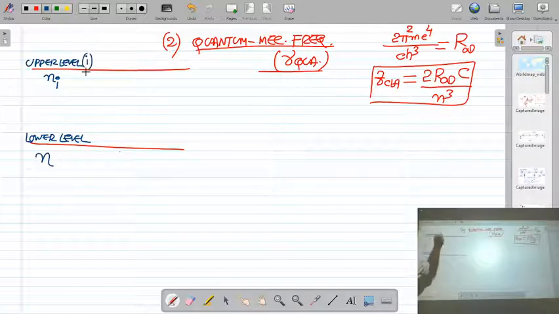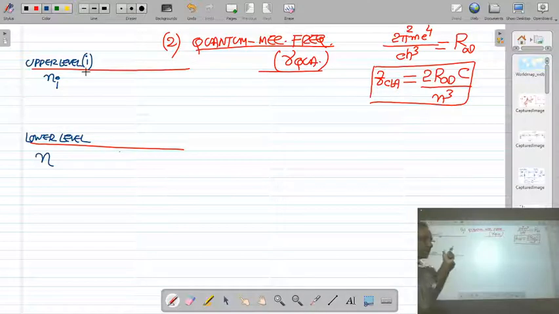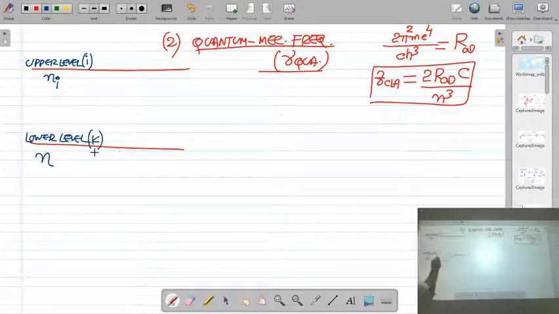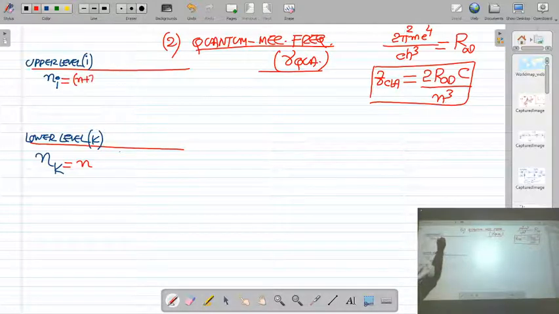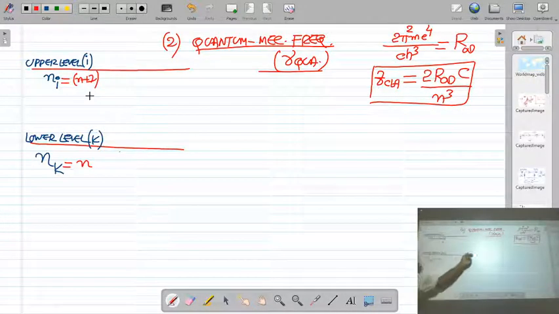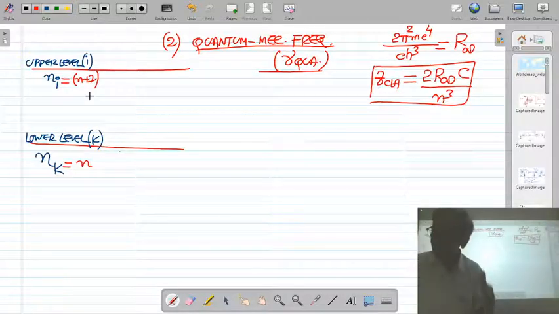This is the ith level, which is the upper energy level, in which the quantum number representing the upper level is Ni, and this is the lower energy level of the electron, the kth level, in which the quantum number representing the lower level is Nk. Suppose I take the lower level as n, then the upper level will be n plus 1. Suppose this is level 1, then this is level 2, this is level 3, then this is level 4. So if I assume the lower energy level Nk is n, then the upper energy level Ni will be n plus 1.